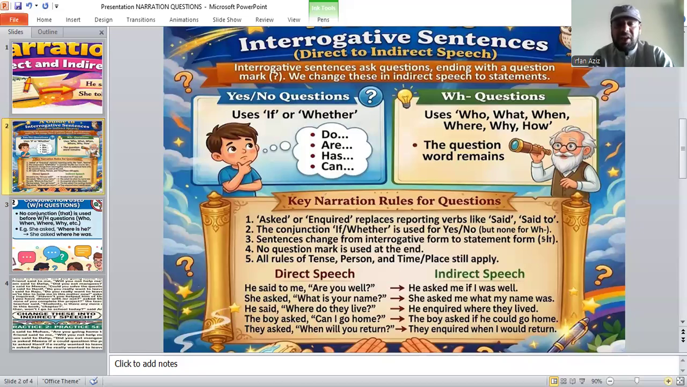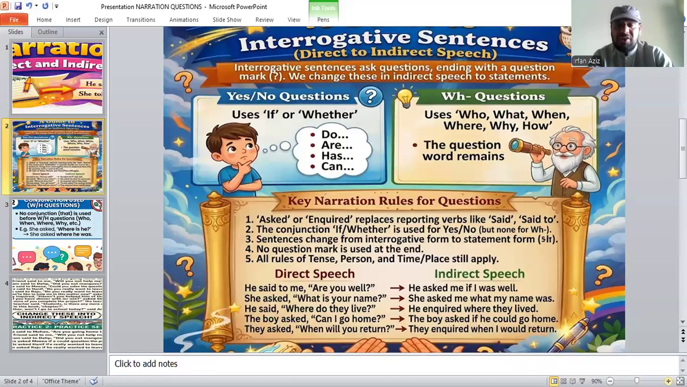For example, he said to me, "Are you well?" He asked me if I was well. It is the first type. She asked, "What is your name?" She asked me what my name was. It is the second type. He said, "Where do they live?" He inquired where they lived. It is also the second type.